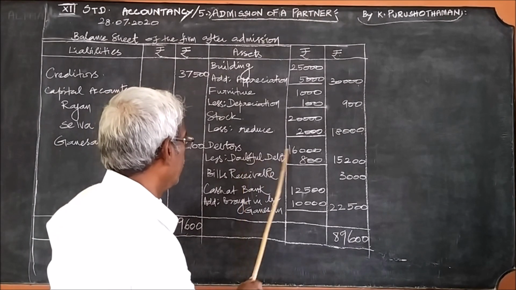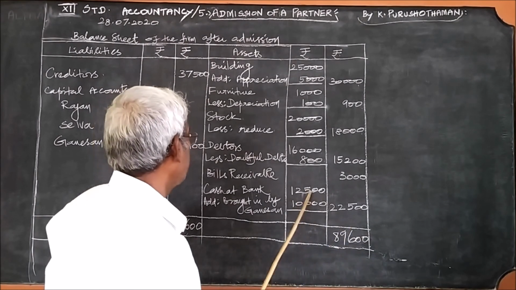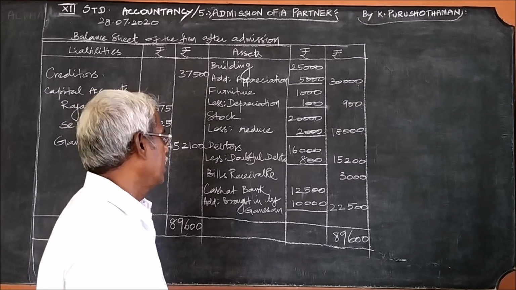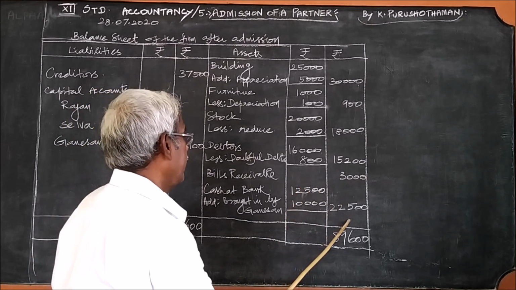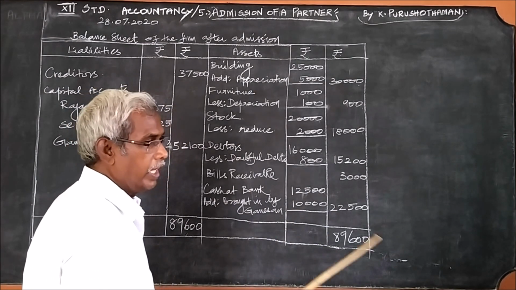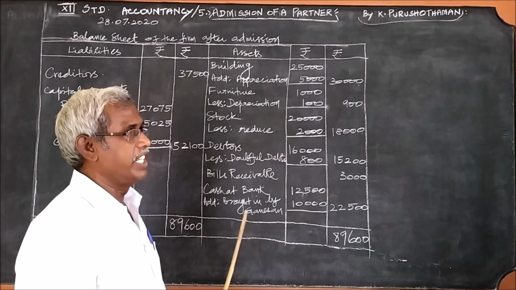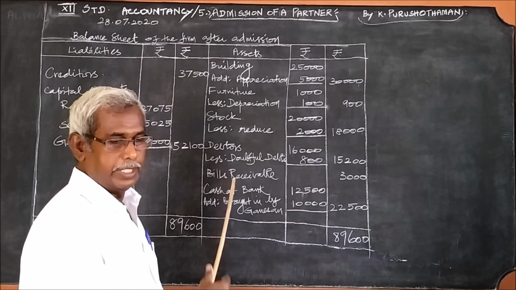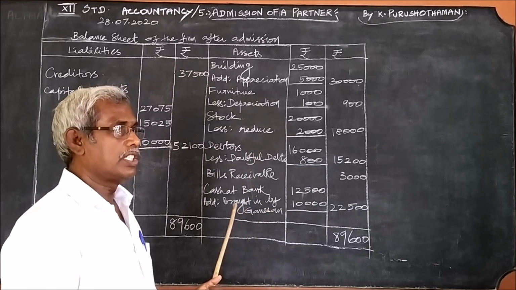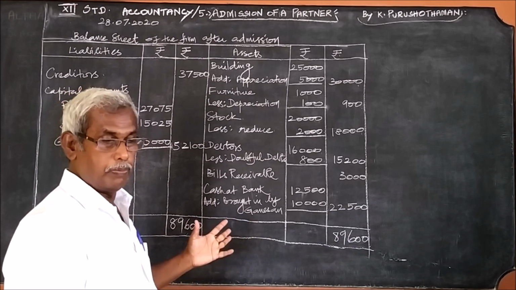Other than this, what are the items given there? Bills receivable, you write it as it is. Regarding the cash at bank, 12,500 already there. The new partner has brought in 10,000, so totally 22,500 will be there in the bank account. Okay, then go to the liability. The profit and loss account we have considered in capital account, so included in the capital. Likewise in liabilities also, general reserve we have considered in capital account, we need not write this too.